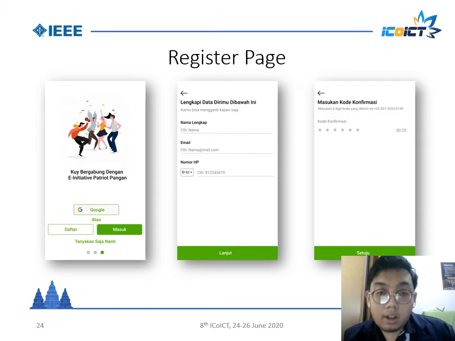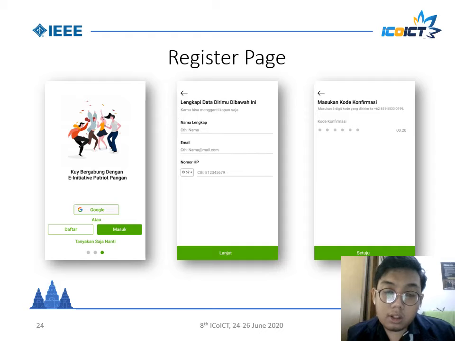After that, you can tap this button, same as login with phone number. The app sends you a confirmation code, and you must fill it in and tap this button.